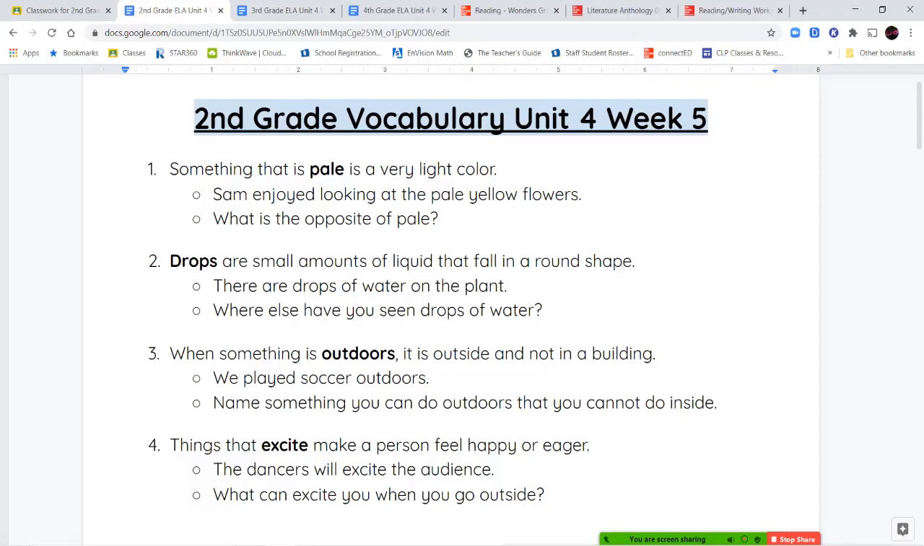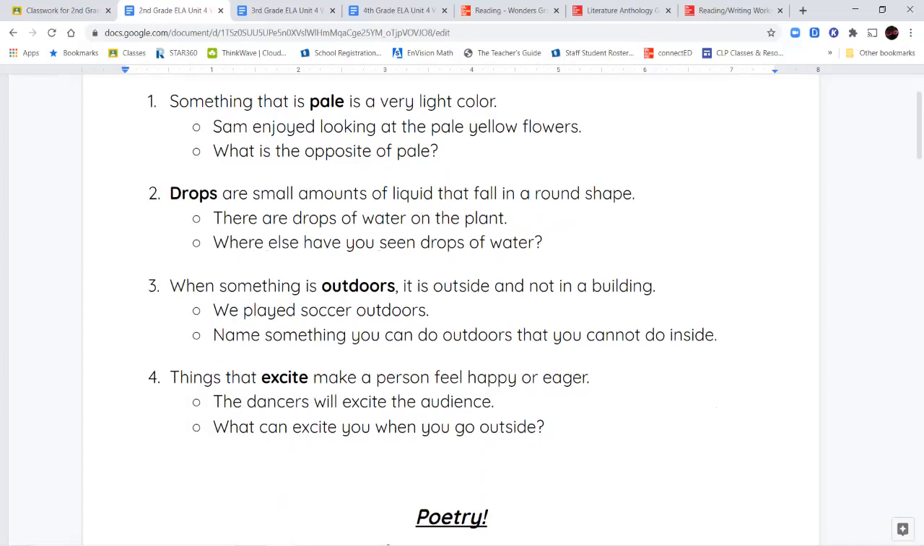Next, we have the word outdoors. Outdoors is something that's outside. So you're not in a building, you're not under a shelter, you're outside, outdoors. Our next word is the word excite. When you excite someone, you make them very eager, very happy. That's where the word excited comes from.